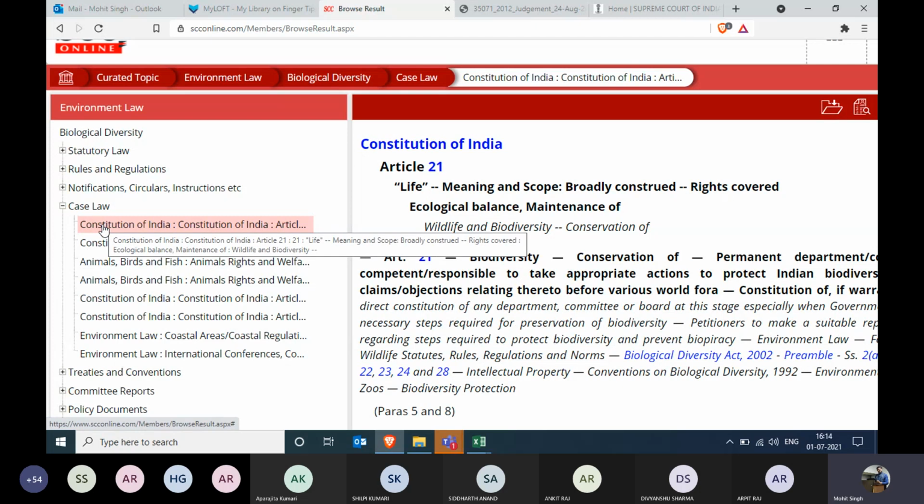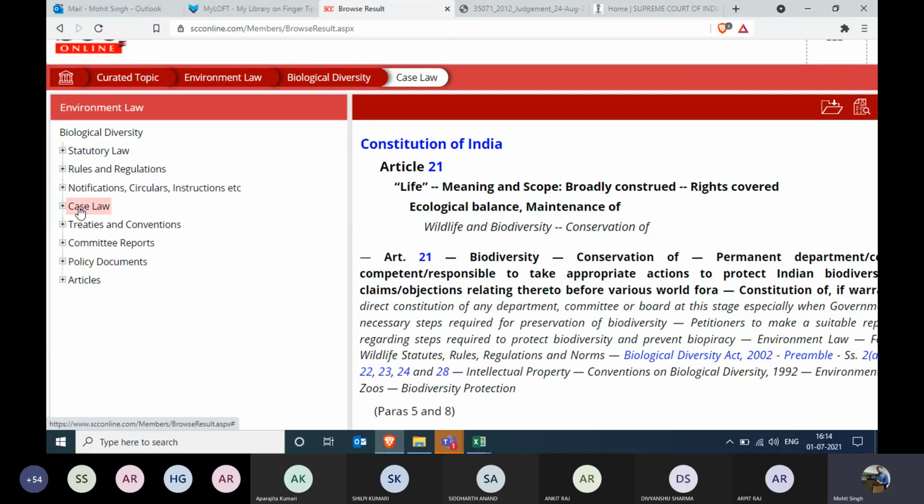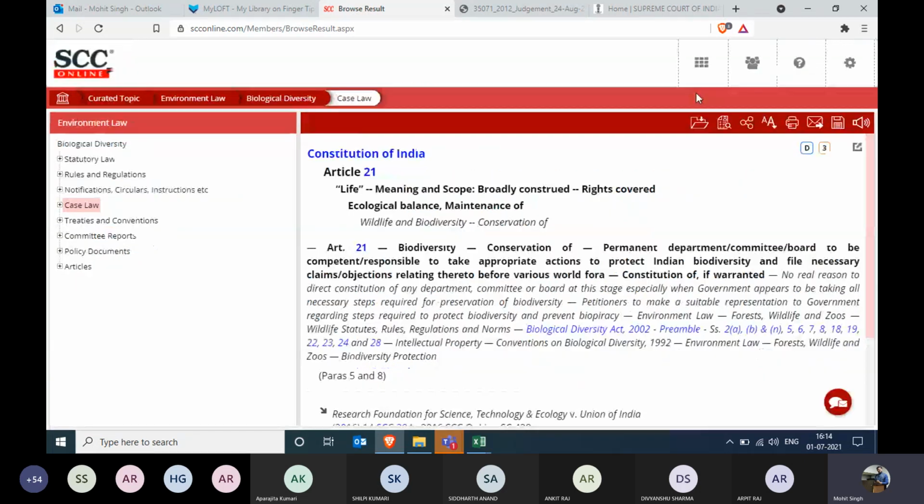But yes, as time goes by, we'll also add a few more cases in this list. And again, this will be an updation as you're working on the website. Case laws, treaties, committee, policy documents, and articles. So all in all, what I wanted to say is that this is a one stop through which you can get all the information in one place. And rather than jumping from different tiles, you can just come over here and get the information. So browse curated topics is really a time-saving feature for you.